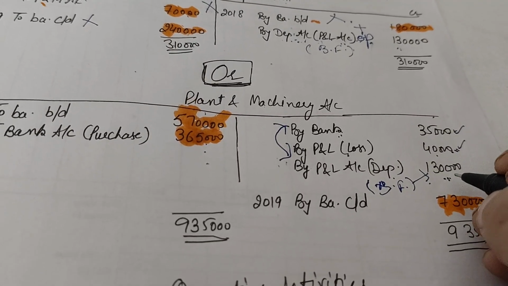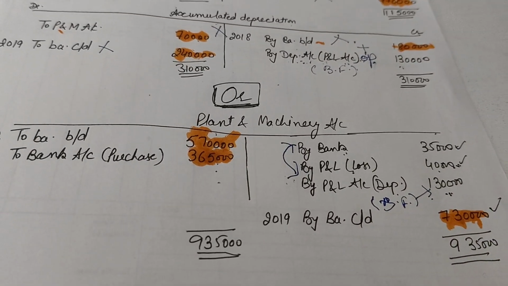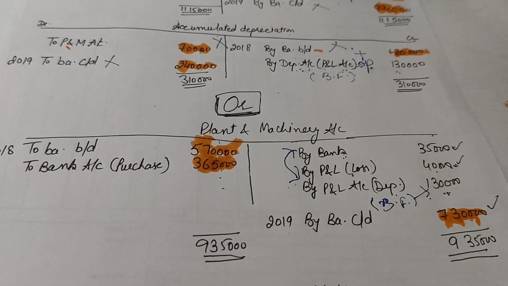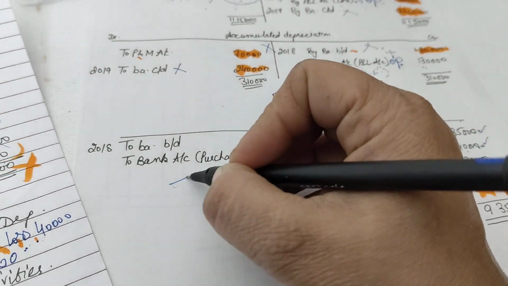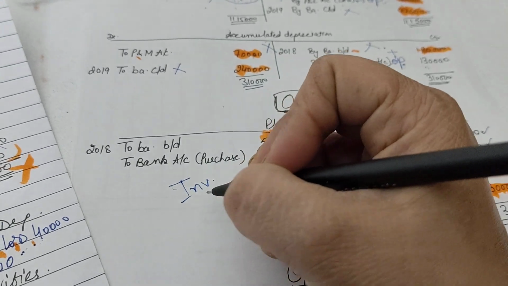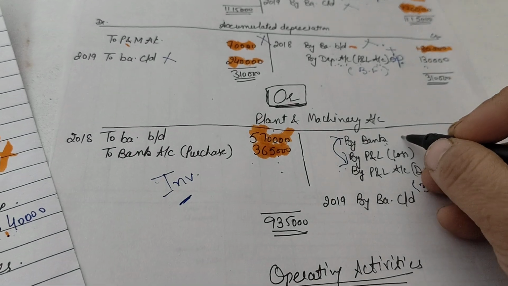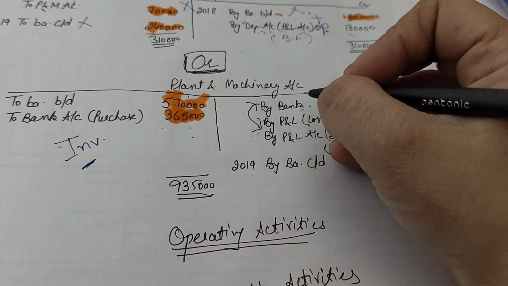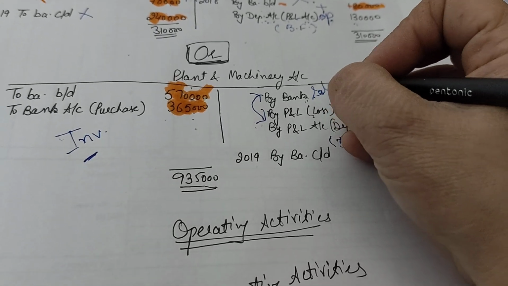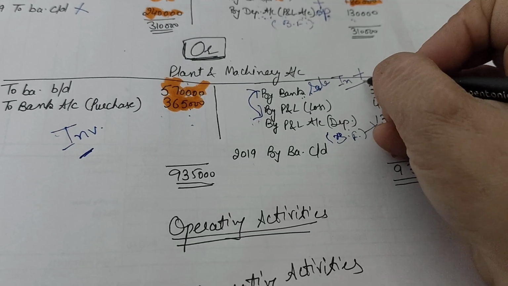Now which things are to be taken into account and where? First of all, we have our plant and machinery. The plant and machinery purchase value will go in investing activity by way of deduction, and the sale of the asset, this bank value of 35,000, will go again in investing activities as a plus value.